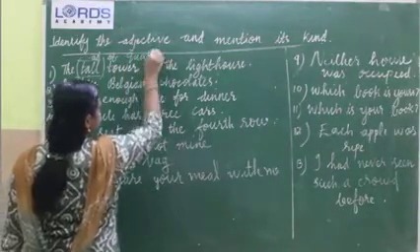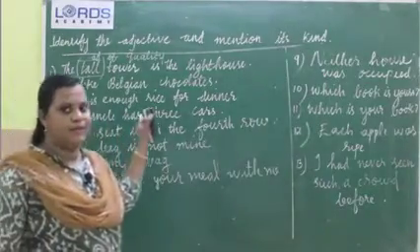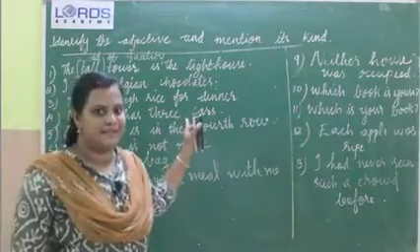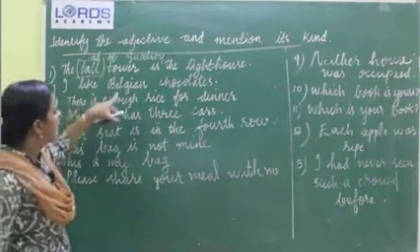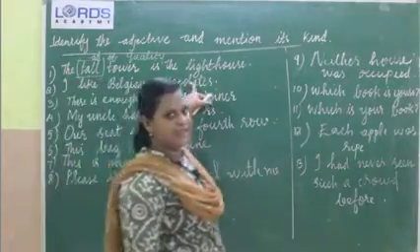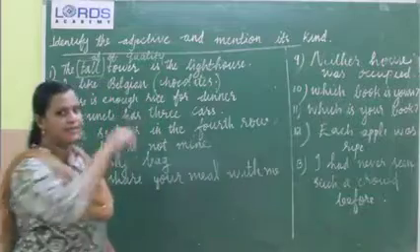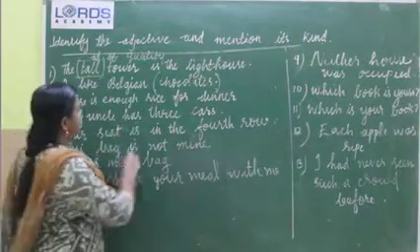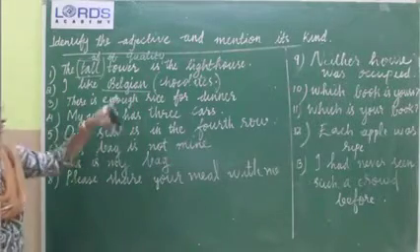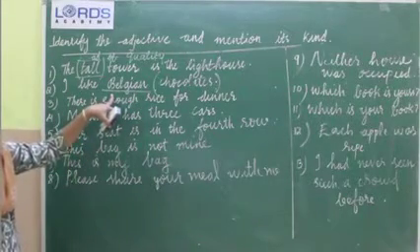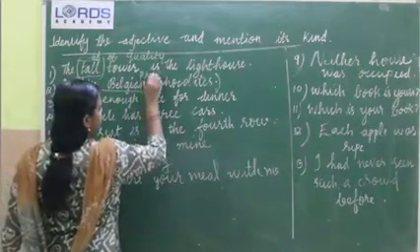If your answer is correct, just put a tick mark. If your answer is wrong, others please correct it. Then we can move to the second one. I like Belgian chocolates. Here the noun is chocolates and Belgian is the adjective. Children, this is a proper adjective.